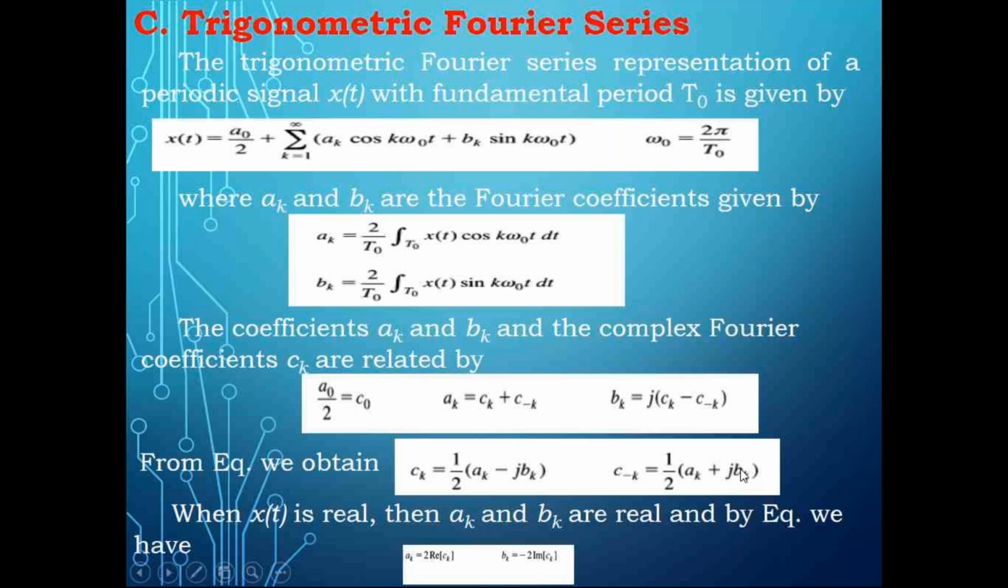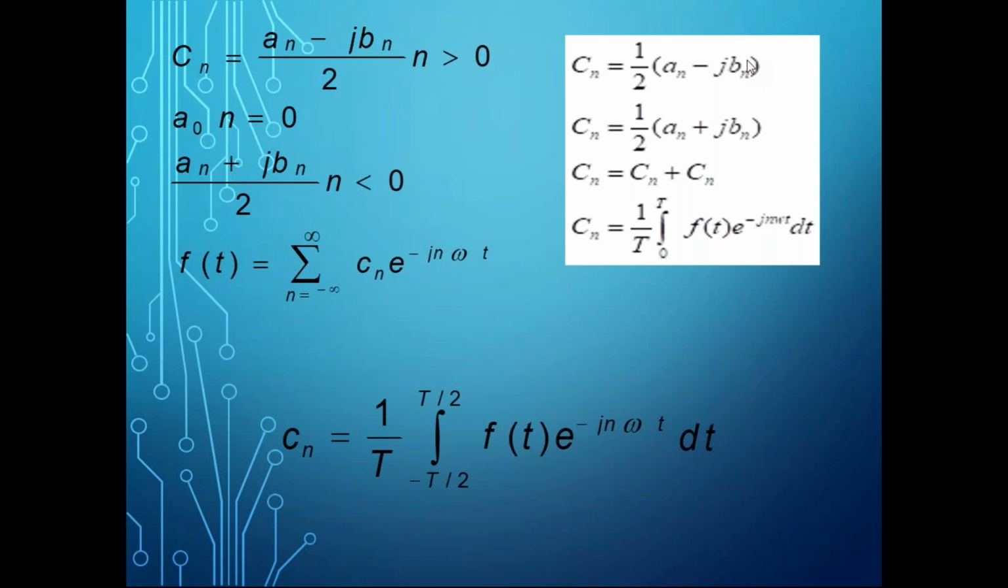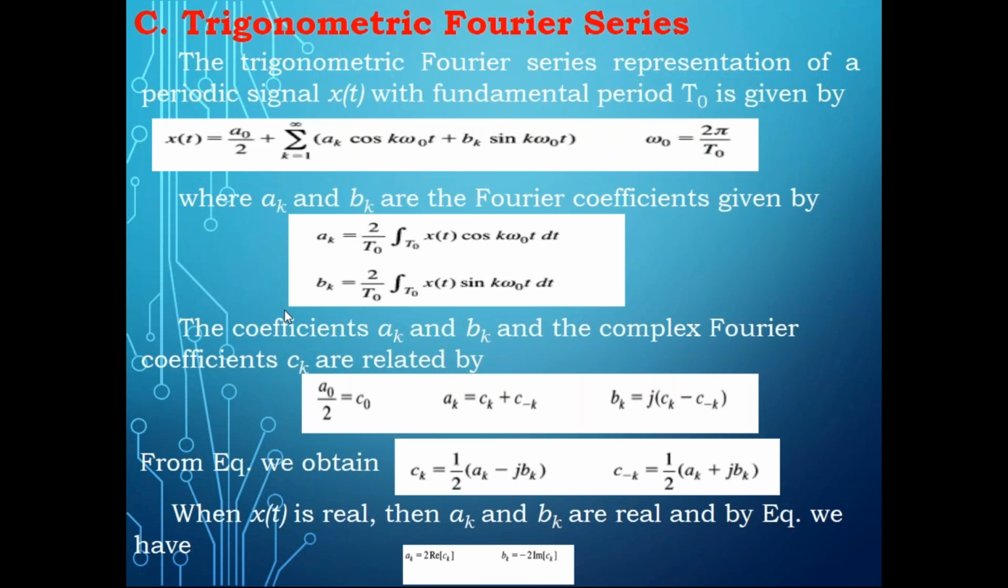Then after that, we discussed the trigonometric Fourier series. This we already know. Now observe it. We just use a0 by 2 plus sigma k equal to 1 to infinity. This is what we already discussed. Now observe it. These are the formulas for the coefficients which you can calculate in the trigonometric Fourier series. Already we discussed that in the previous class. Now we can relate these coefficients ak, bk by complex terms like this.